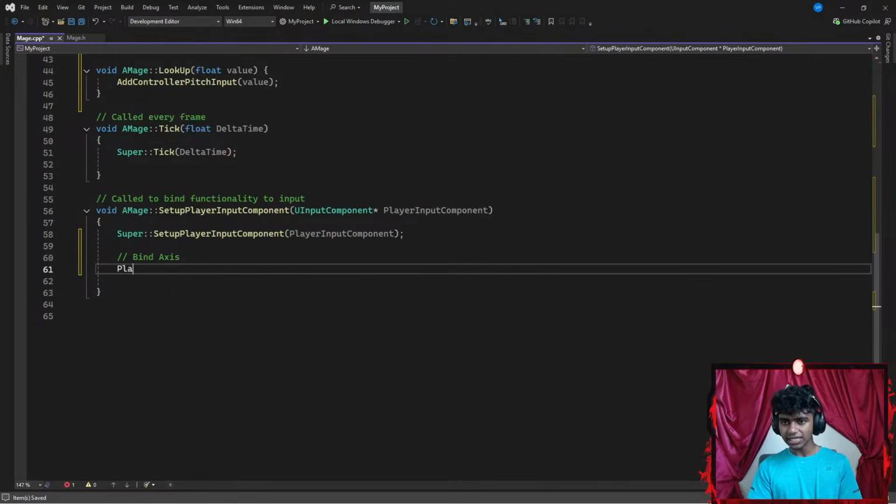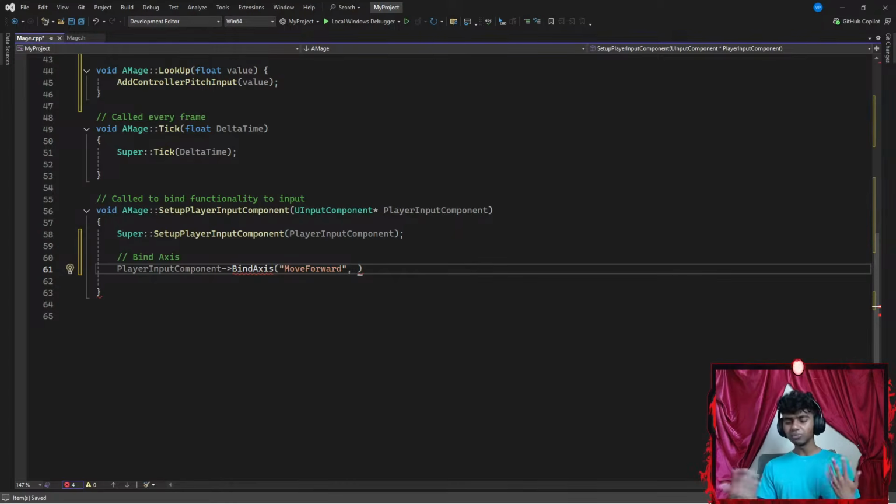To bind an axis, I'm going to go with player input component, pointing towards the bind axis function. This function requires three parameters. It requires my axis name, which is going to be something like move forward. Let's go with move forward. There we go. And then it requires an object.